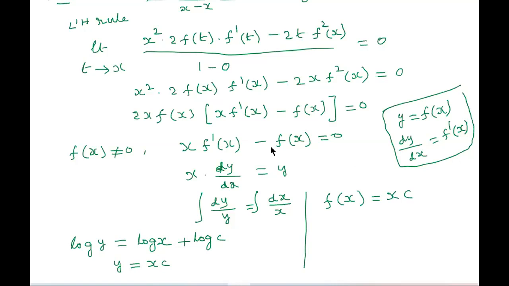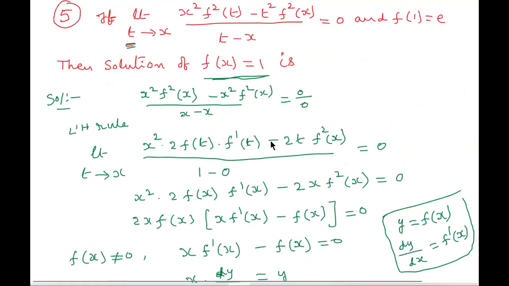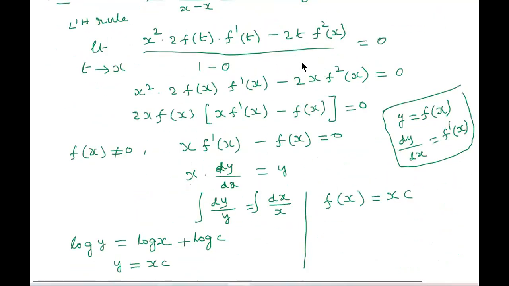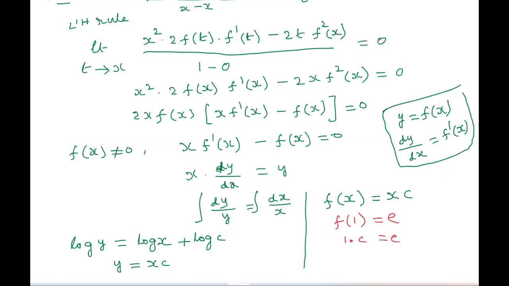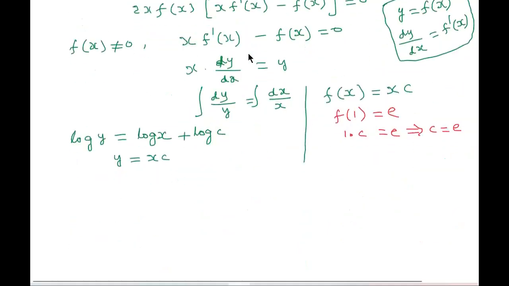Already given in the question, f of 1 is equal to e. So take the condition f of 1 is equal to e. What is f of 1 here? f of 1 means 1 into c, that is equal to e. Finally, the value of c is e. Therefore, f of x is equal to xe.